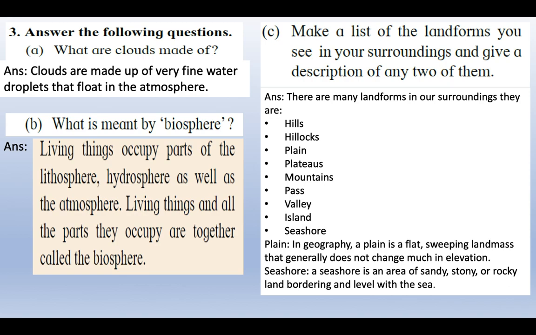In geography, a plain is a flat sweeping landmass that generally does not change much in elevation. Elevation, that it does not go high. It is flat. The ground is flat, not like a mountain. Next, I've given you a seashore. A seashore is an area of sandy, stony, or rocky land that is bordering and in level with the sea.